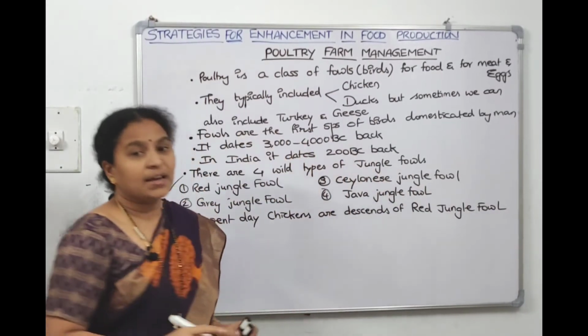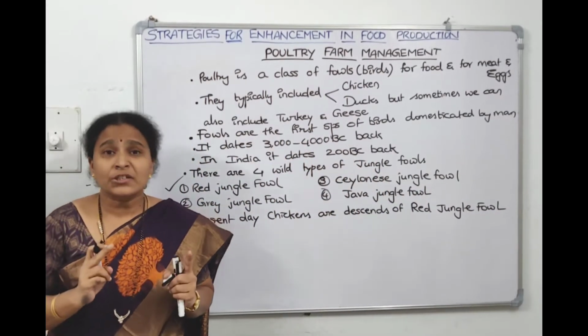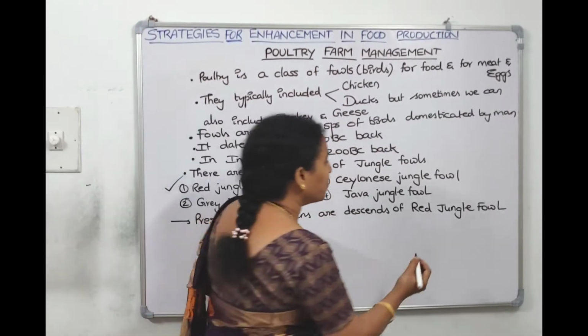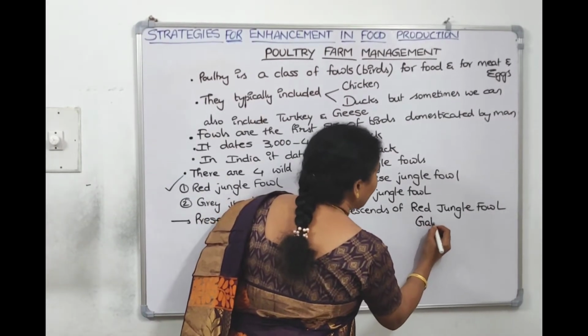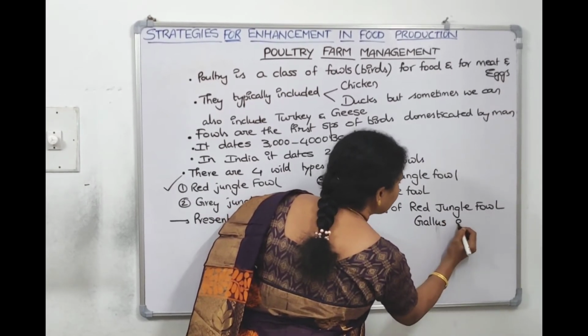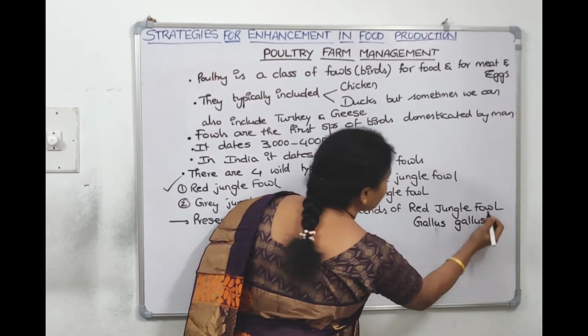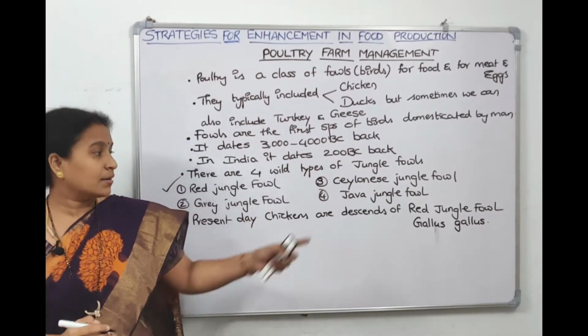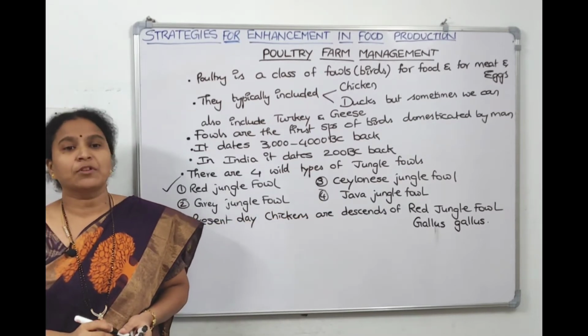The scientific name of red jungle fowl is Gallus gallus. Now if the genus name and species name are the same, we call it tautonymy. So here we are able to identify one tautonymic name of the fowl.